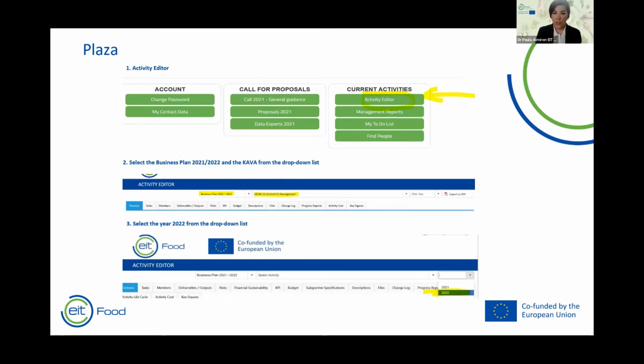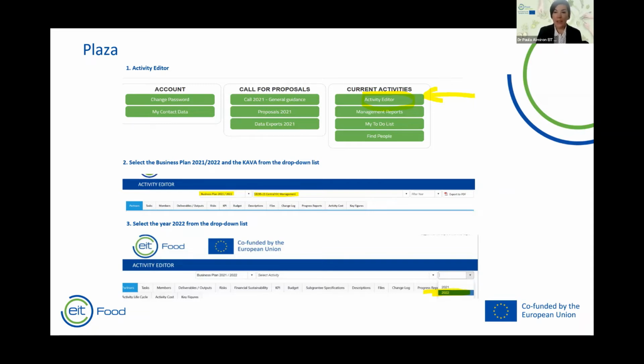Another quick point to mention from the start is Plaza. Many of you are familiar with Plaza. The first thing that you need to do to start amending or modifying a budget or content on your KAVA is to enter Plaza with your user and password. Then on the home page, you will be able to see on the right side current activities and just below, activity editor, as you can see here in the picture. So you first click activity editor. And after that, you have to select the business plan